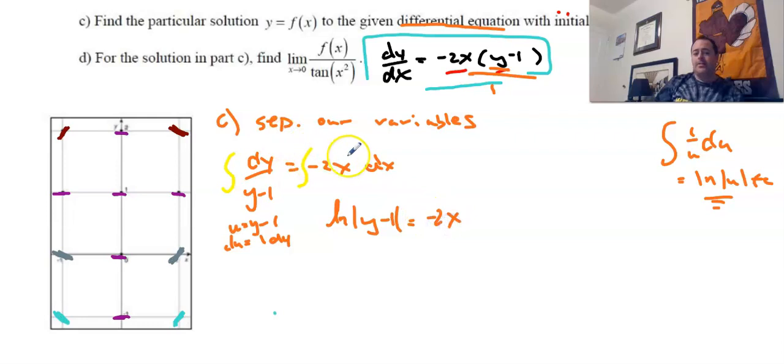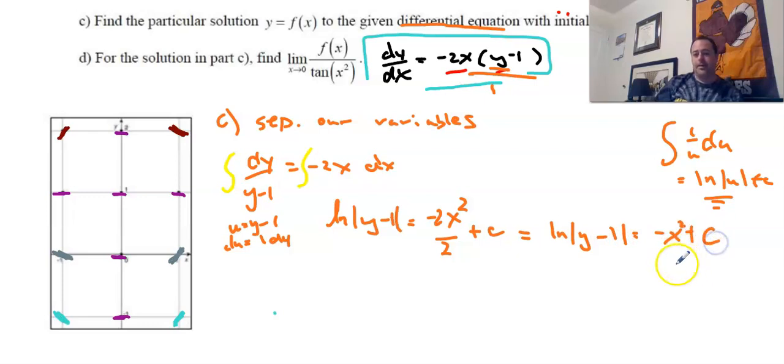We're going to do x, and remember we're going to integrate x, so it's going to be 2 over 2, and we're going to do our plus c. All right? So you get probably a point for integrating both of those. So the natural log of y minus 1 absolute value, don't forget about the absolute value, and then it's going to be negative 2x squared over 2. So we're going to just really quickly write that out a little bit nicer. So it's going to be the natural log of the absolute value of y minus 1 is equal to negative x squared plus c. Okay?